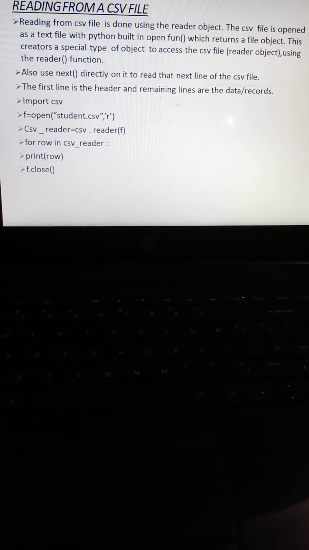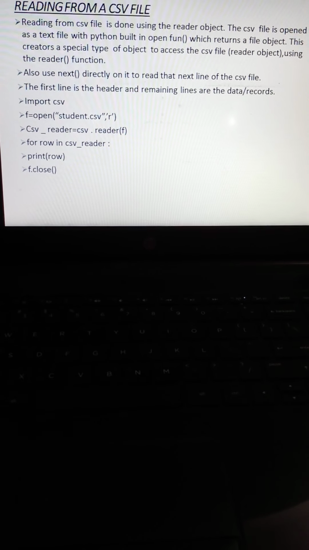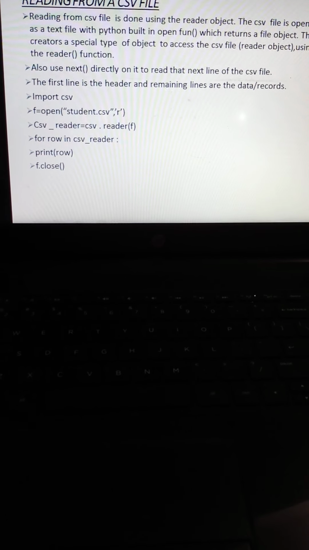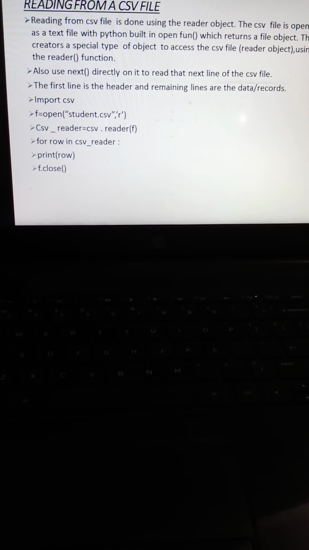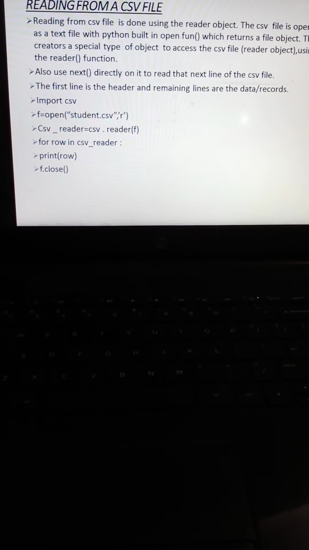The first line is the header and the remaining lines are data and records. So guys, look here, I have given one example of how you can read the file data from a CSV file.